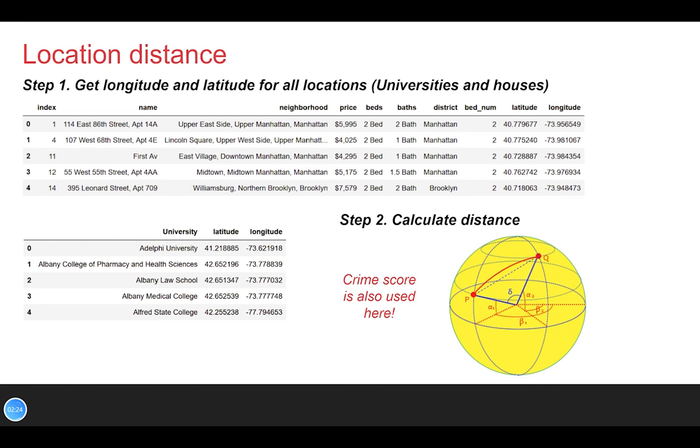So 5 is larger than 4.5, which means we are not going to show this house in the final result. The reason we do that is because for houses that are safe, we would show it to you even if it's a bit further than you expected. And for houses that are not safe, we are going to be very strict with the distance.